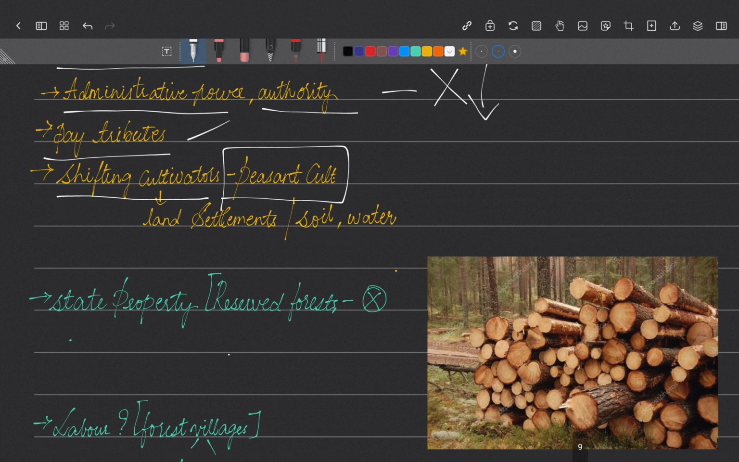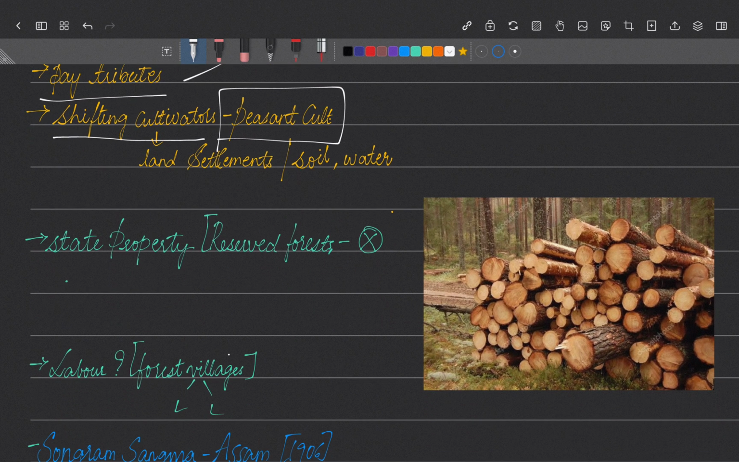But what happened? The land was used for shifting cultivation, and so to change them from shifting cultivation to peasant cultivation, land settlements were brought. What is land settlement? Everyone was taken, and a small patch of land was given to everyone, so everyone got a land to cultivate. Okay, these were called land settlements.